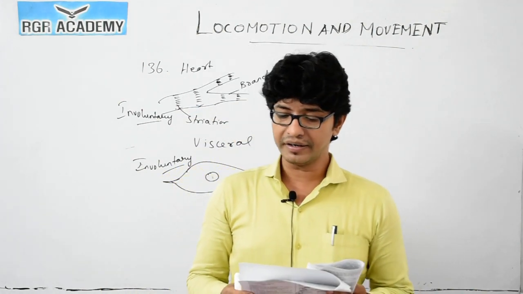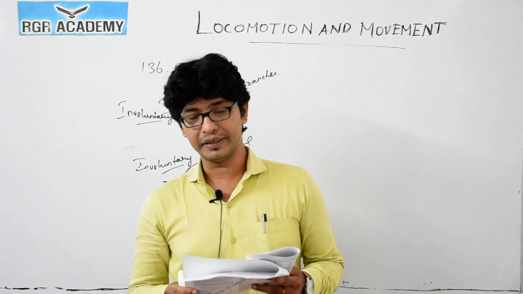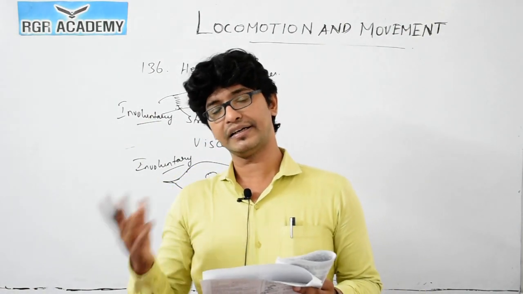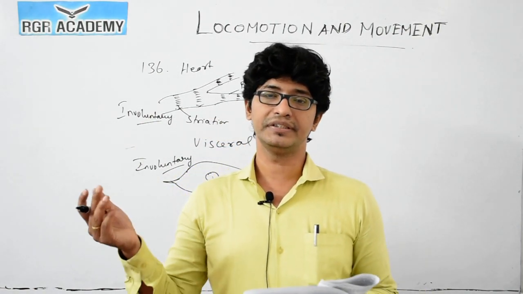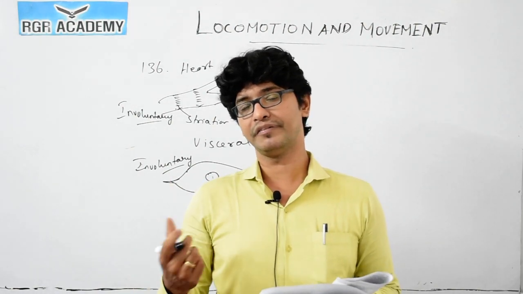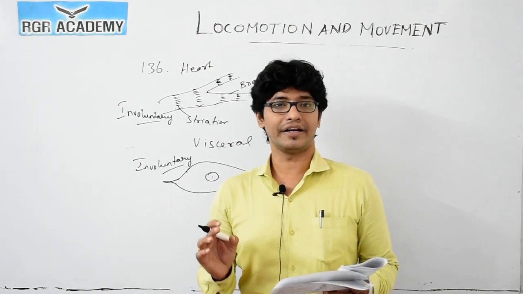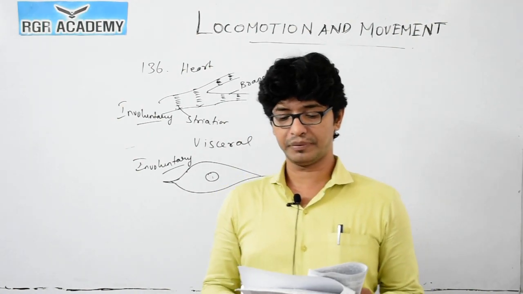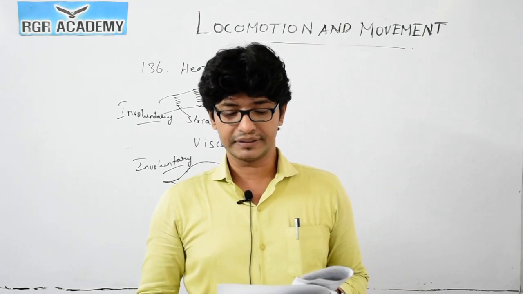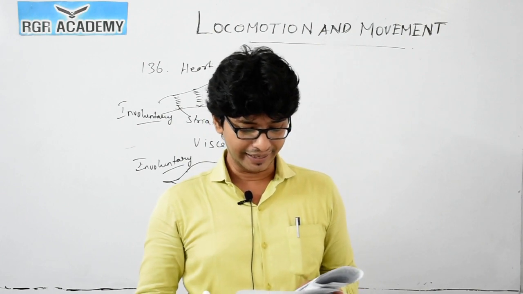138. All or none law is not applicable only for the skeletal muscle. It is not applicable there, whereas for other muscles, like your heart muscles, it is applicable. All or none law means whether they can use the complete energy or use it as per the requirement. But this law is not applicable for skeletal muscles. So option 1 is the correct answer for 138.